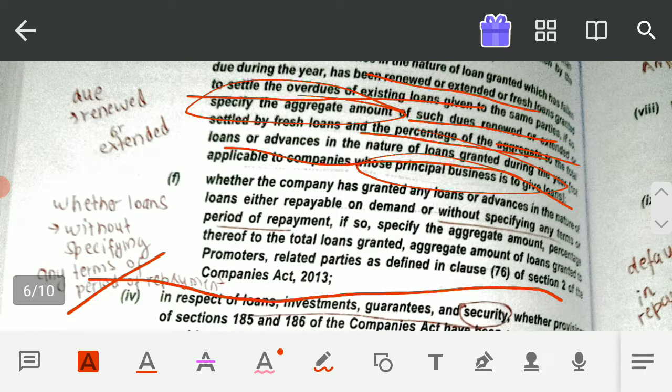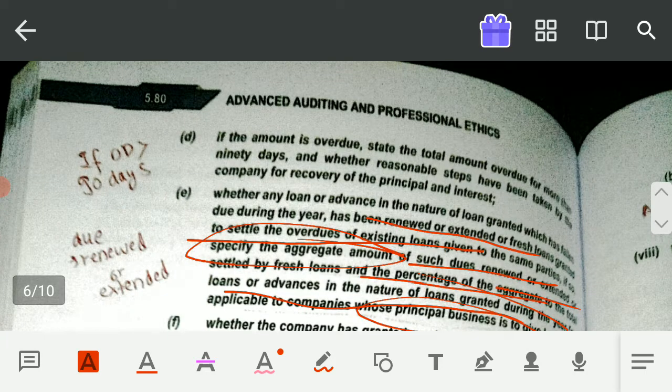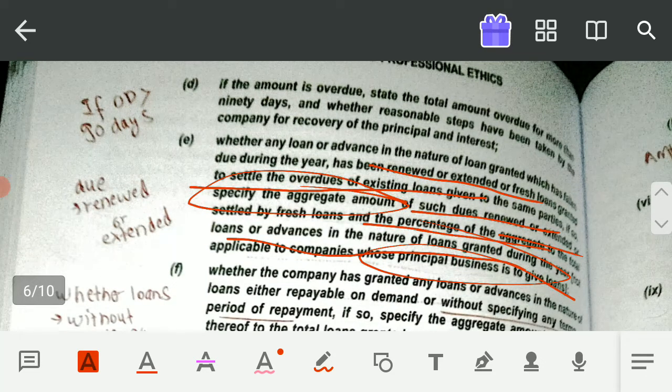90 days से ज़्यादा हो गए, ABC से कोई पैसा नहीं आया है. So now you have to check that PQR Limited has taken proper steps. भाई उसको पूछना तो होगा ना कि मेरा पैसा वापस क्यों नहीं दे रहे हो. So you have to check whether PQR Limited has taken reasonable steps to recover its money or not.